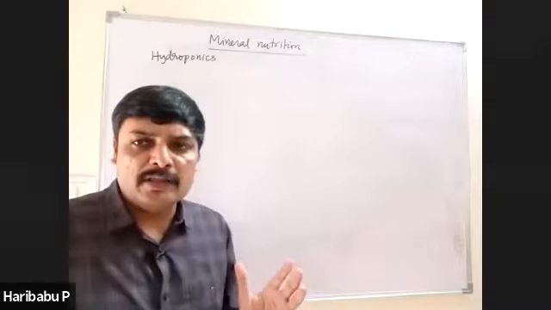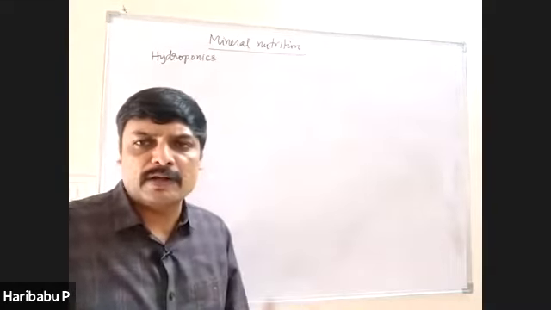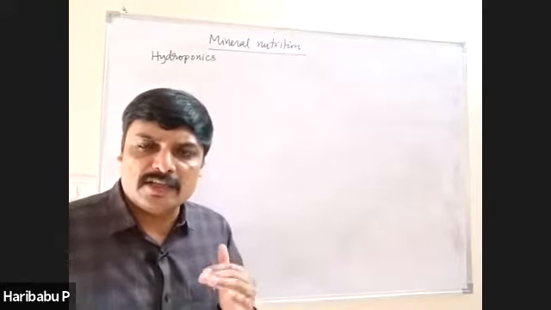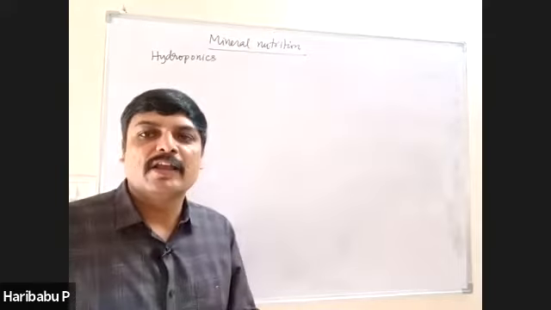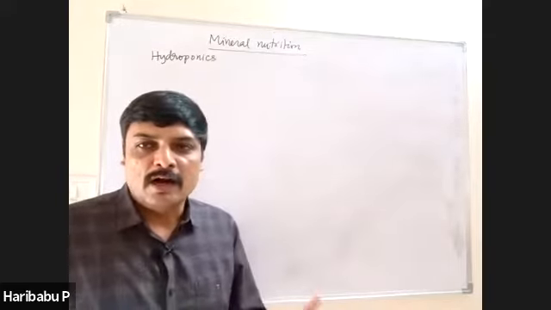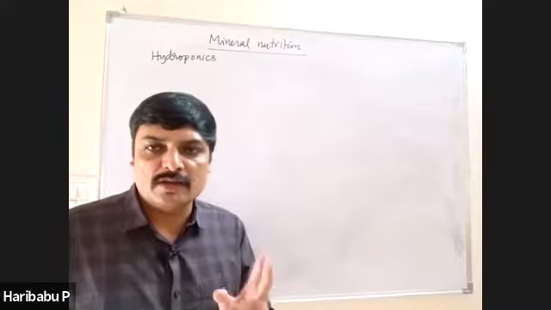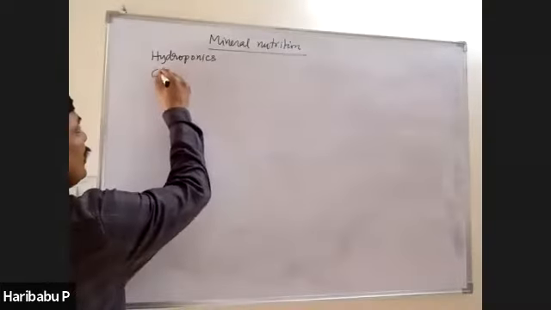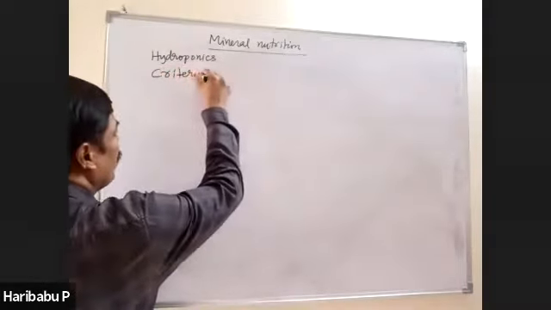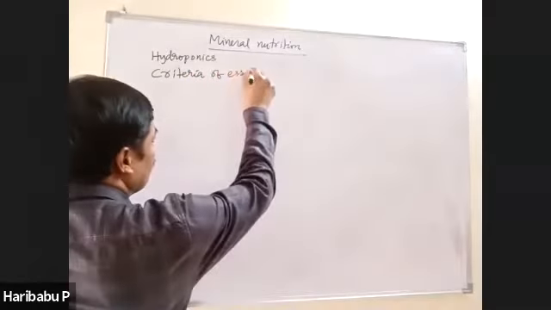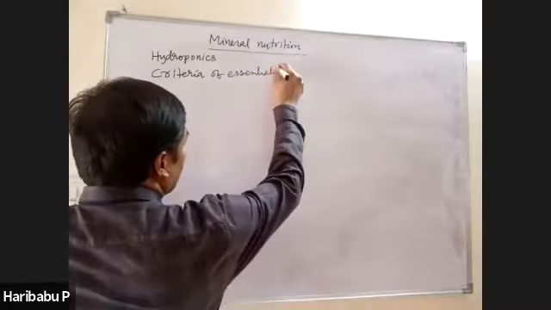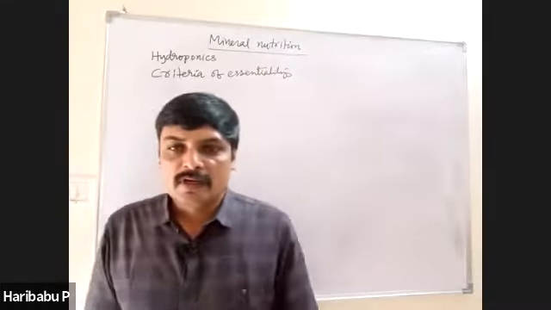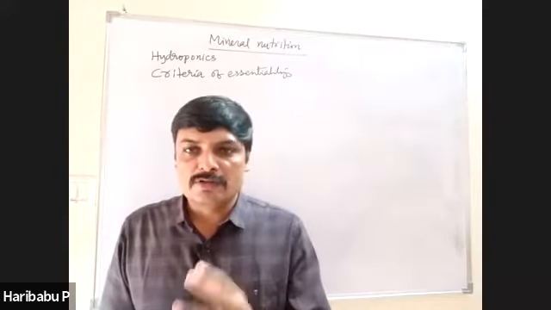Then, in the plant body, there are more than 60 elements. The question is whether all these elements are essential or not. In order to know that, Arnon and Stout, two scientists, proposed criteria of essentiality. There are three criteria proposed by Arnon and Stout.